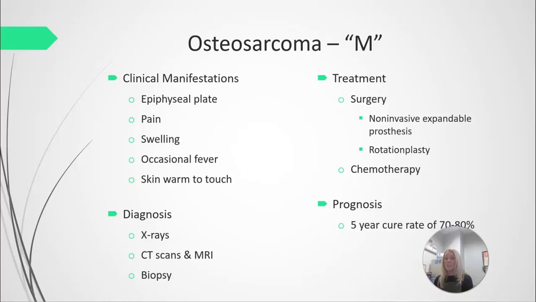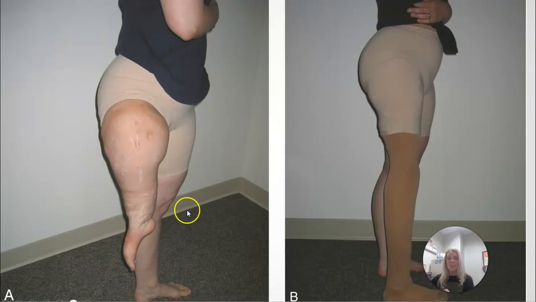A rotationplasty, now I'm going to move on to the next slide so you can see some pictures. A rotationplasty actually takes the cancerous part out, which would be the distal femur and probably part of the proximal tibia and fibula, salvages the foot, and as you can see here, the foot is then rotated 180 degrees, and the foot now becomes the patient's knee. This is why it's called a rotationplasty.